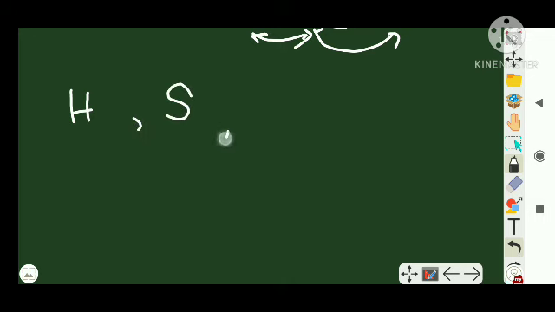So we have talked about heat capacity or thermal capacity. Then we have talked about specific heat. Then we have talked about molar specific heat, right?